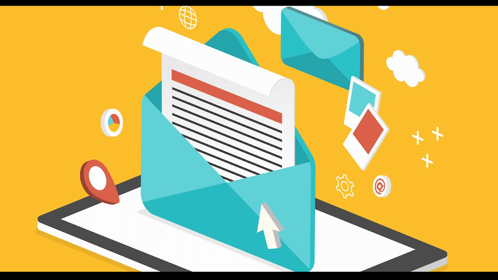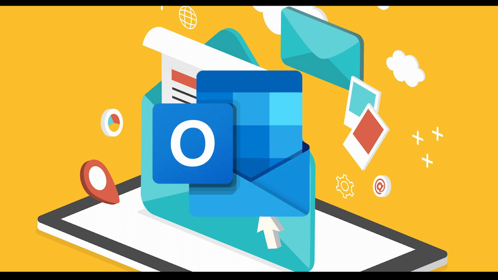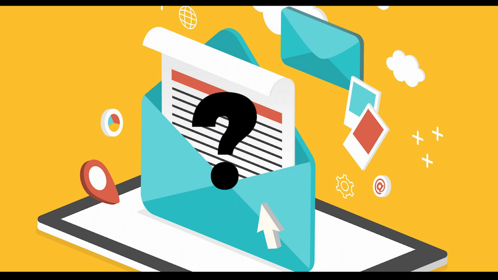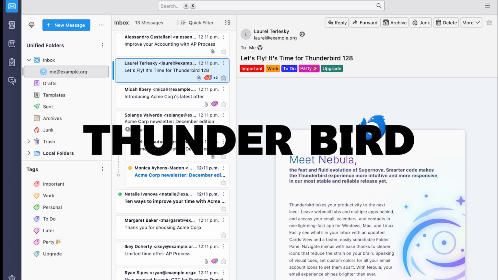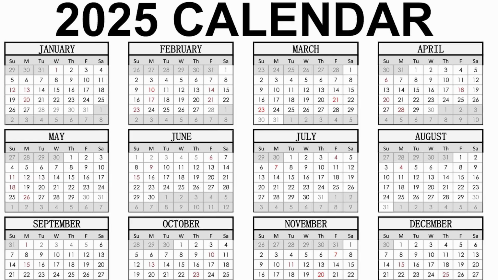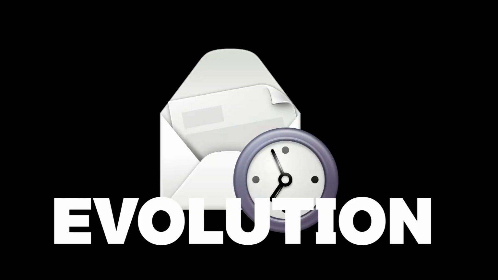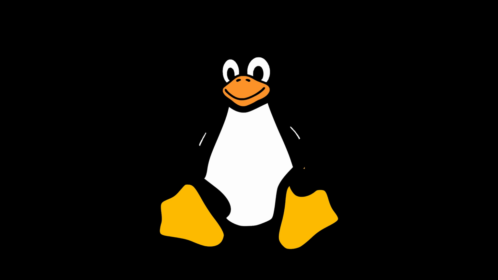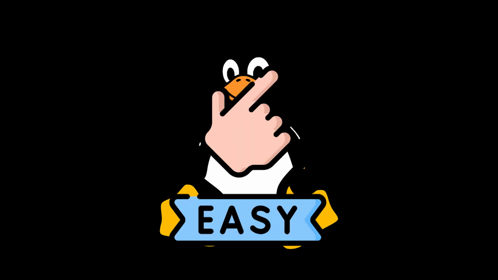When it comes to email, Windows users often rely on Outlook or Thunderbird. But what about Linux? Actually, you have plenty of great options. Thunderbird itself works perfectly on Linux and is still the most popular choice. If you want something more modern and minimal, there's Geary. And for those looking for an Outlook-style experience with calendar and task integration, Evolution is a solid alternative. So managing your emails on Linux is just as easy as on Windows.